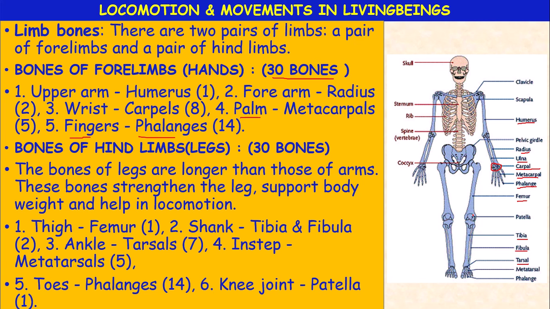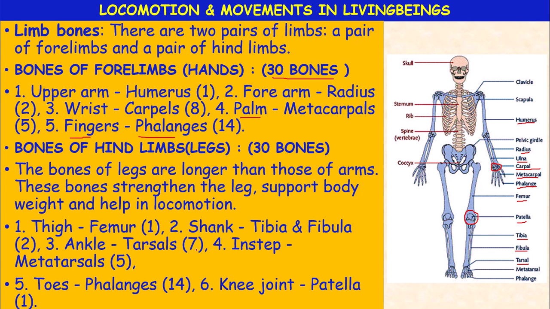One joint is present in the knee region, the knee joint. A bone is present there that is called the patella. The patella is the bone present in the knee joint. Okay, a total of 30 bones are present in the legs. Let us count: 1 femur, 2 tibiofibula, 3 total.